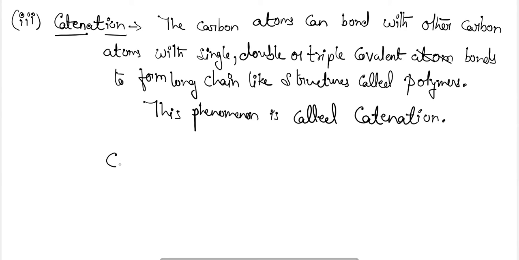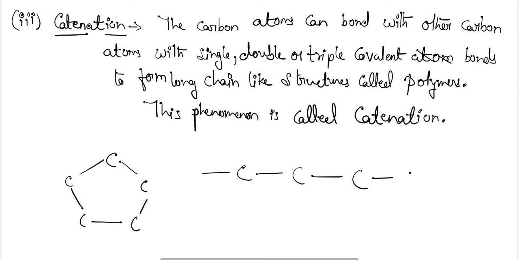So generally, carbon atoms can attach with other carbon atoms to form cyclic chains also, or they can attach with each other to form straight open-chain compounds, which have n number of carbons.